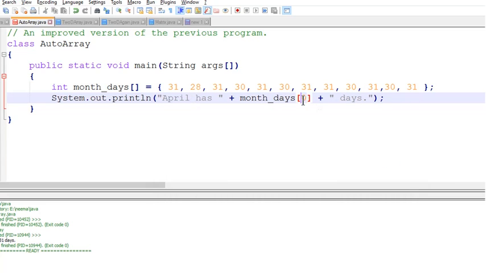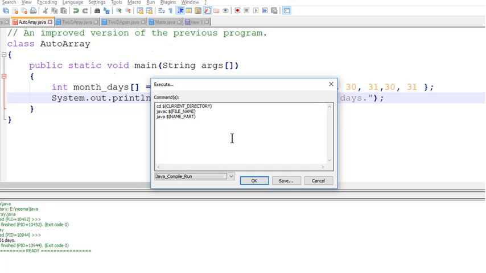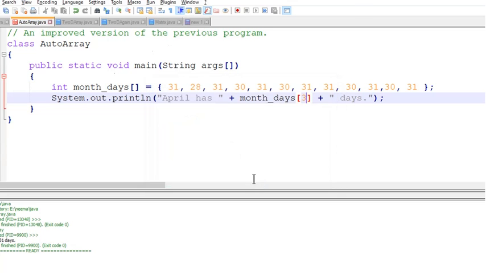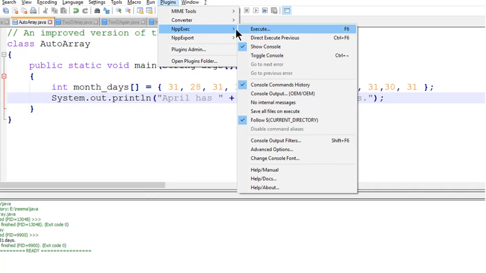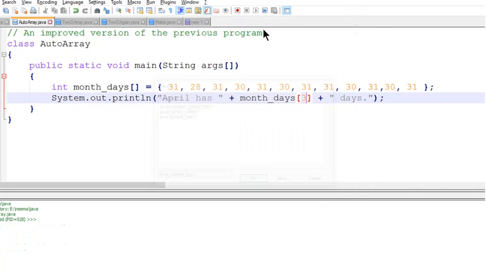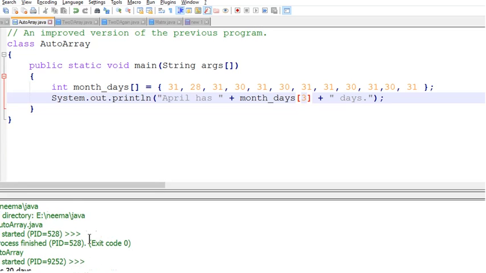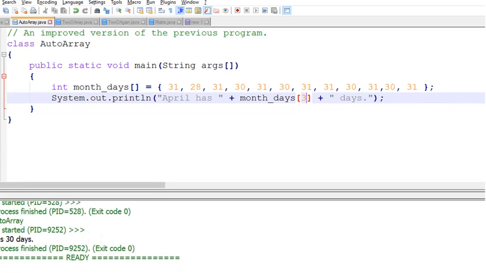April has month days of 3. Save and compile. Sorry, I didn't save. Save. Execute. We'll get the output. April has 30 days.